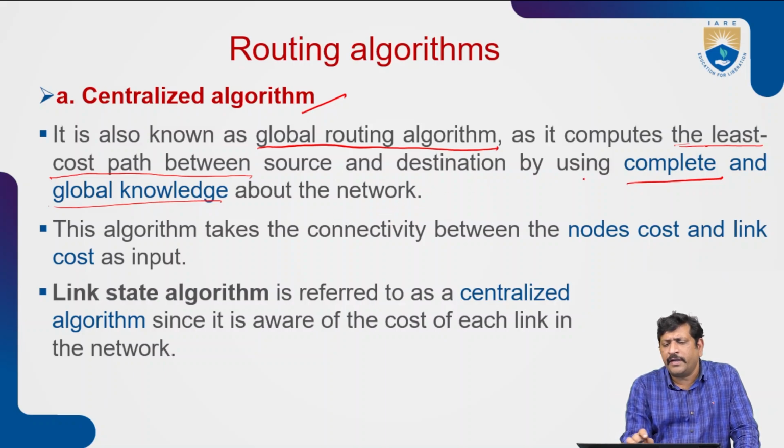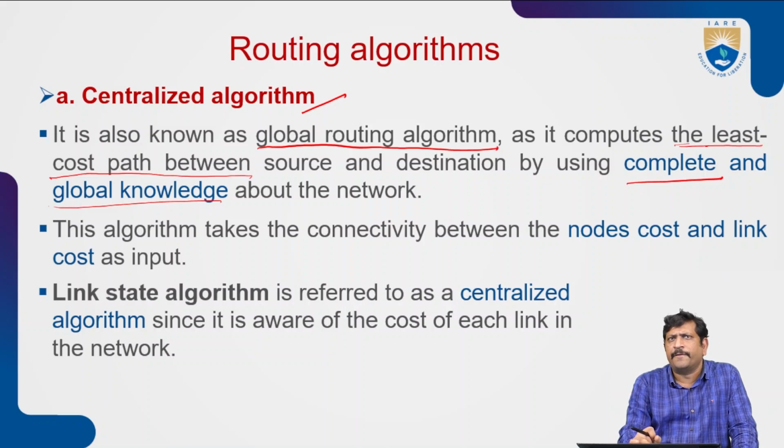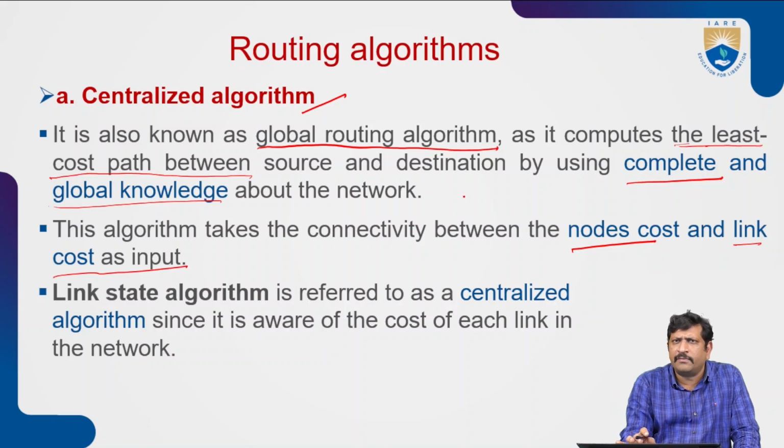Whenever we have entire knowledge about the network we are utilizing for communication, only then can we easily, effectively, and reliably find the optimal cost. The centralized algorithm generally takes the connectivity between nodes, the node cost and the link cost, as input.